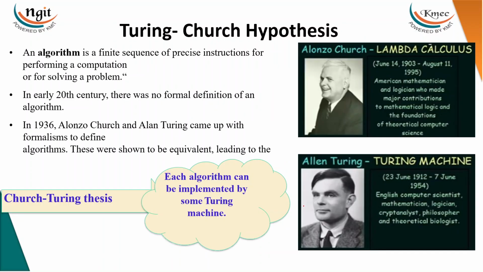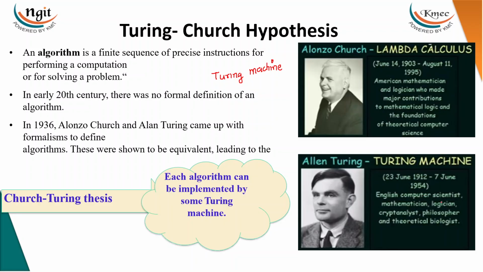Then we have a hypothesis. What does it mean by hypothesis? Let me go with this. See, guys, as I told you, the most powerful computational device is the Turing machine, which was developed by Alan Turing, as I told you.